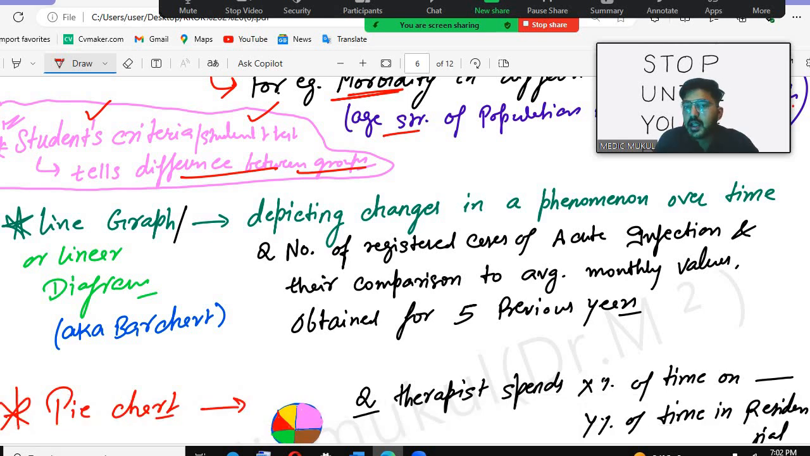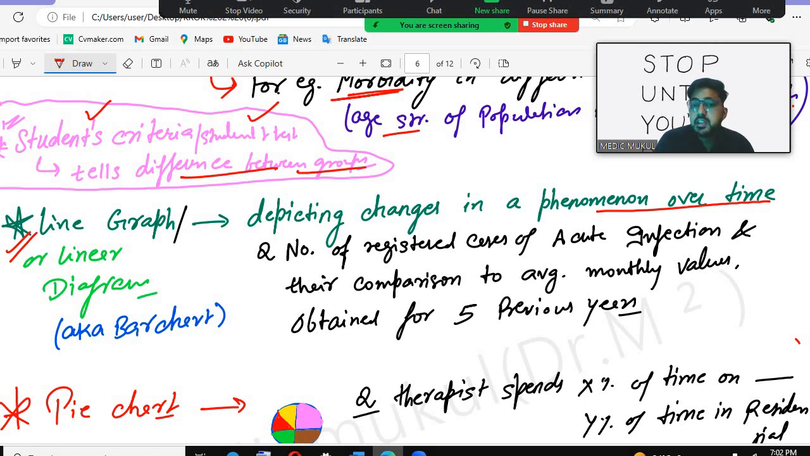It depicts the change in the phenomena over time. Like in the question they will mention that in the past year there was some disorder, and now there is some disorder. So we have to see the changes in the phenomena over time. What was last year, what is this year? This is the change that we have seen. So if a graph depicts the changes in the phenomena over time, the line graph or linear graph or the bar chart will be used.